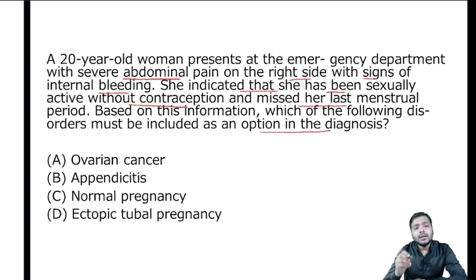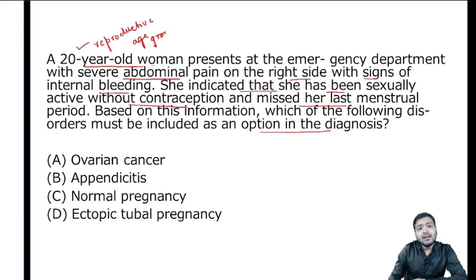Now, before coming to the options, let us first understand what is given in the question. It says a 20-year-old woman, remember the age group, it is the reproductive age group, that is again very important.